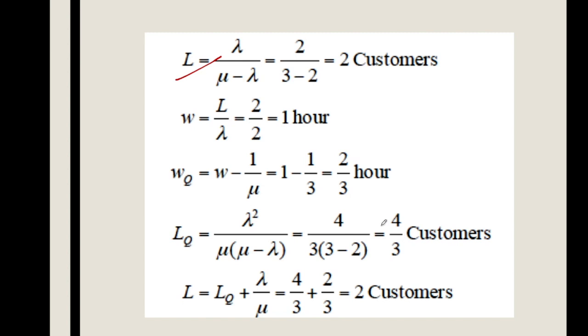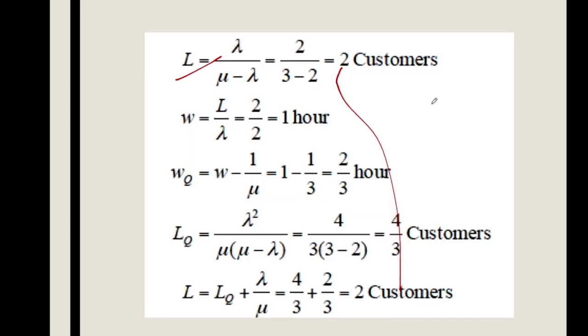The number of customers in the queue plus the expected number being served, lambda by mu, because this is server utilization, gives the same quantity we got earlier.